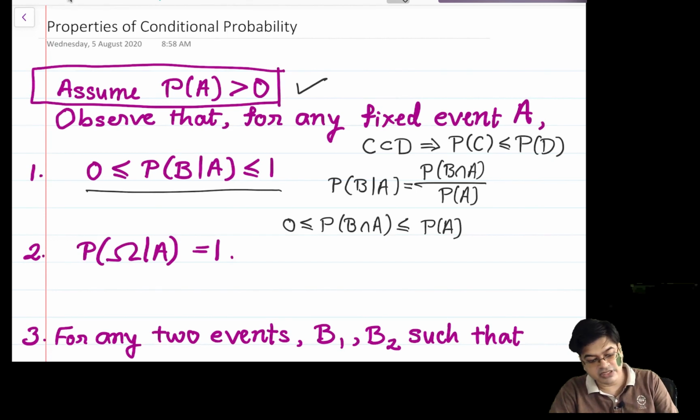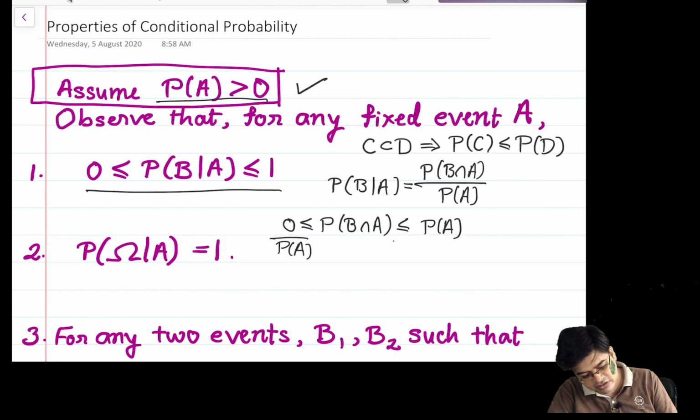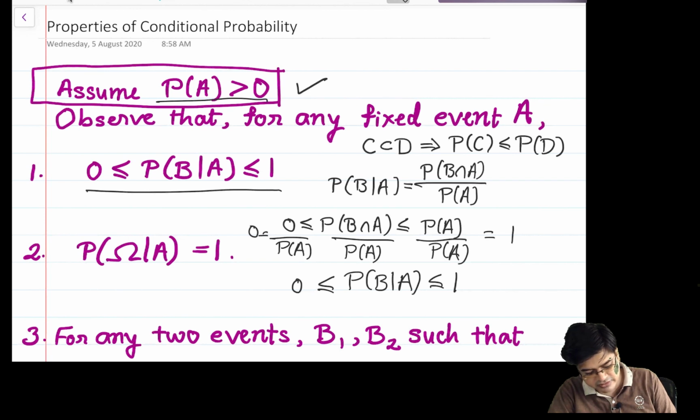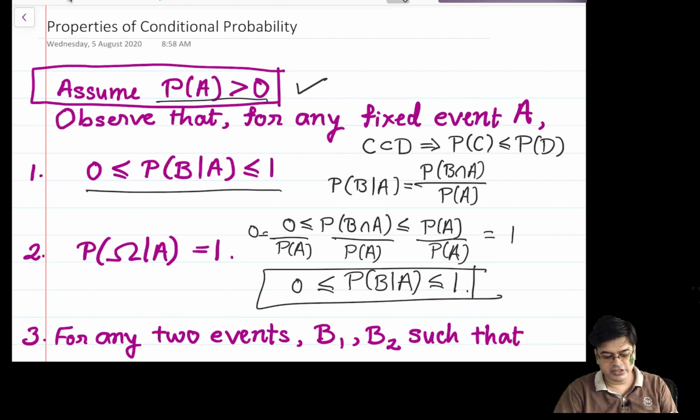According to our assumption, probability of A is strictly greater than 0, so I can divide all three expressions by probability of A, which gives 0 less than or equal to probability of B given A less than or equal to 1. So the first property is proved.